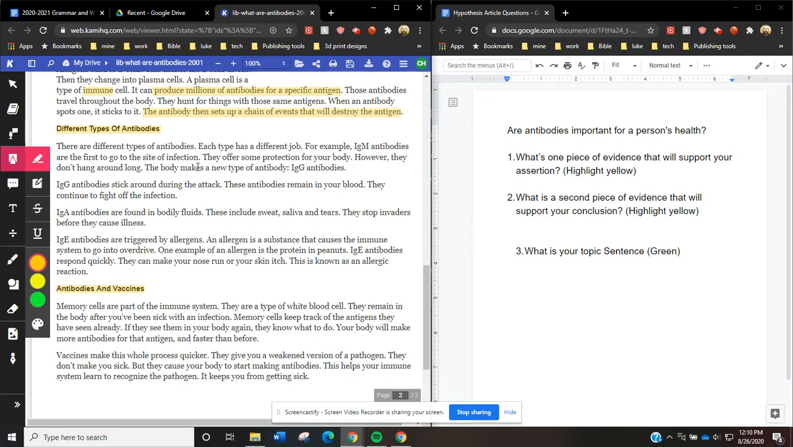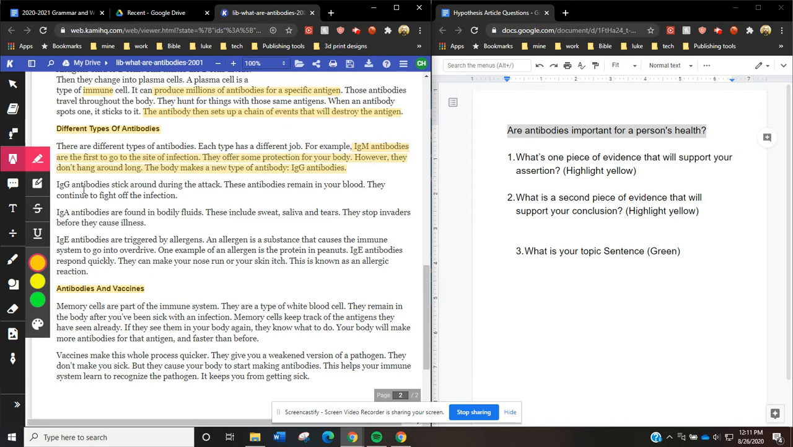All right, so lots of different types of antibodies. And my question, what was my question again? Are antibodies important for a person's health? Well, yeah, okay. So we're talking about lots of different types of antibodies. You have some that show up early. You have some that get there later. Although I'm not sure if that's what I want right now. I don't know if this is going to be good evidence for me.